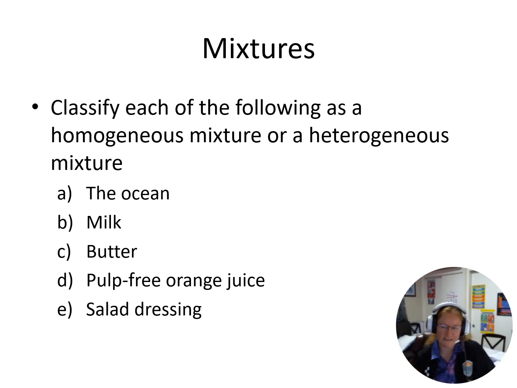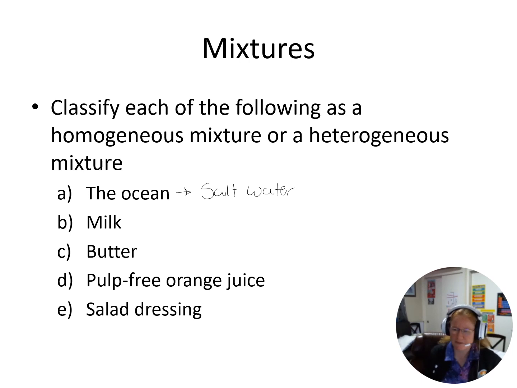So let's classify this a little bit further. Let's just say we have an isolated sample of water, just the salt water. Most likely, it would be homogeneous. If I were to get it right at the shore where a lot of sand was mixing around in it, then it could be heterogeneous.